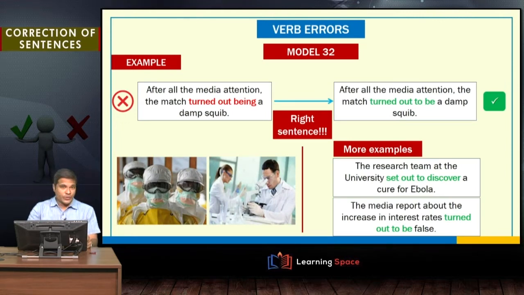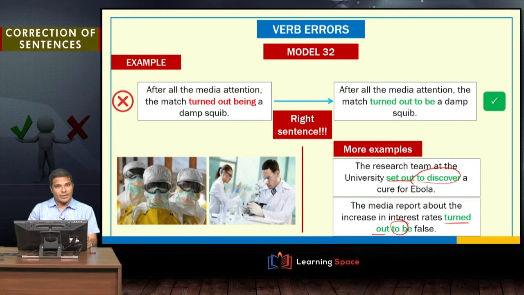The research team at the university set out to discover a cure for Ebola. Set out is the phrasal verb here that requires a to plus infinitive. Set out to discover. To plus discover is the base form of that particular verb. You cannot say set out discovering or set out to discovering. They are wrong usages. In the same way, the media report about the increase in interest rates turned out to be false. You cannot say turned out being false. It has to be to be after this phrasal verb turn out.